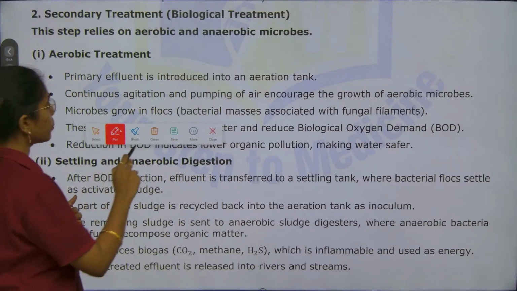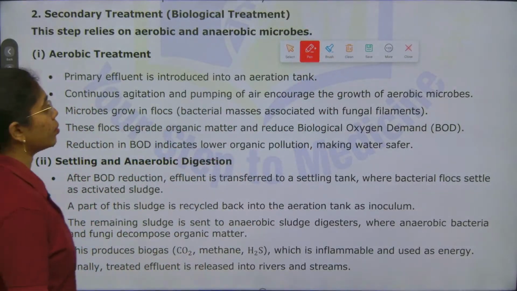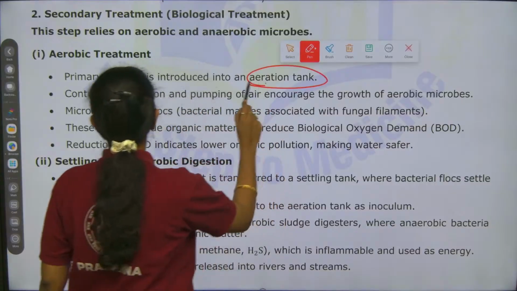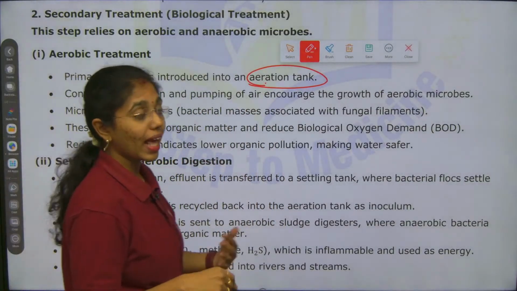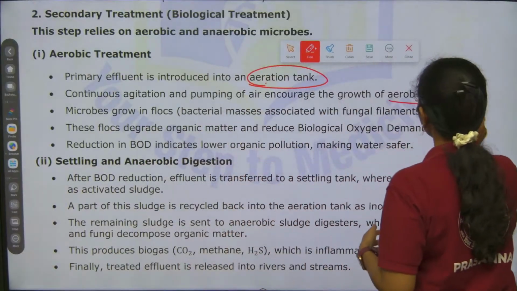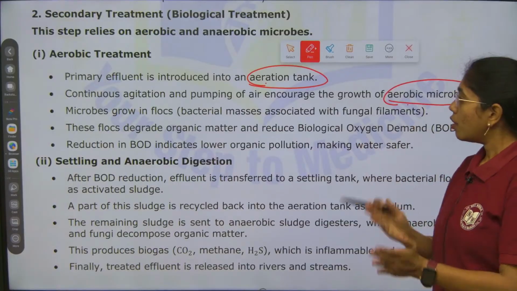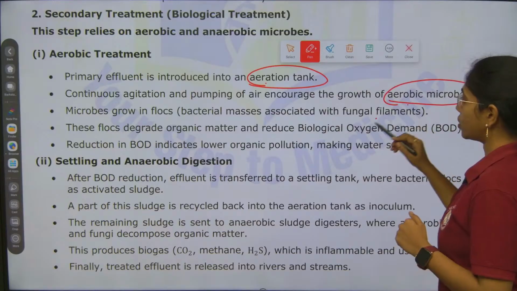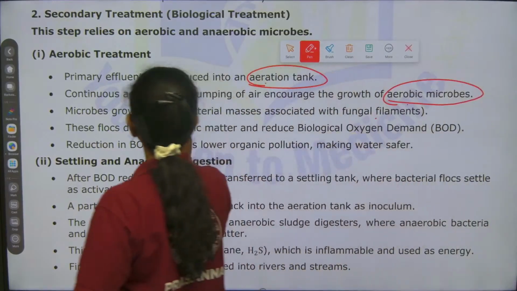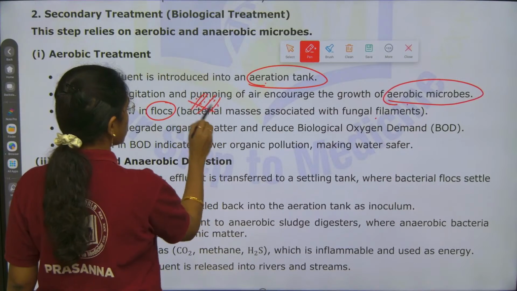Aerobic treatment, where primary effluent is introduced into aeration tank and then continuous agitation or pumping will be done. This will encourage growth of what? Aerobic microbes. Microbes will grow into flocs. Flocs will have what? Bacterial masses and fungal filaments.